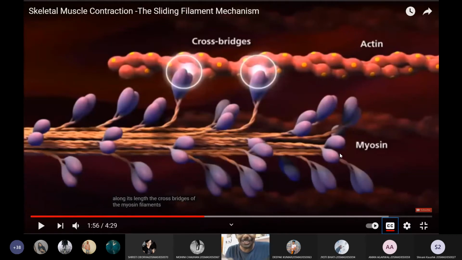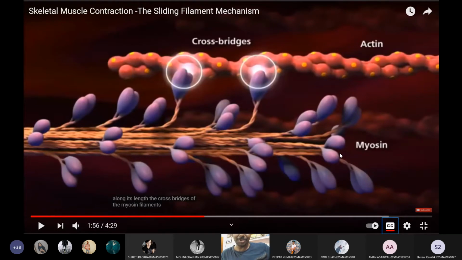Millions of myosin molecules will try to pull millions of actin fibers, and that will result in the movement of the muscle. So at the microscopic level, there are millions of actin and myosin filaments moving, and all of it results in a large movement on the outside. So you can understand the level of complexity in the microscopic world of these muscles.